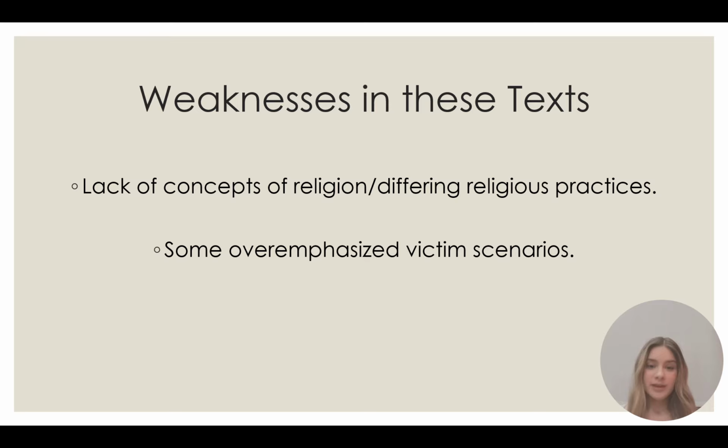Another weakness that is seen in these texts is victimization being overemphasized. I personally feel that this is done in A Friend for Henry. I believe this because the author bases this book off of her son, who does have a mental disability. Her son has autism, and in the book, it is very hard for him to make friends. Now, I am not trying to discredit any autistic individual's experience with having difficulty making friends.